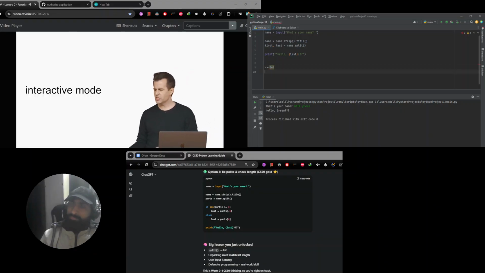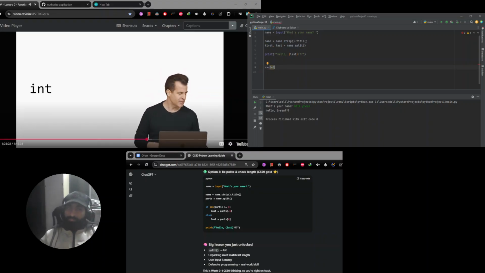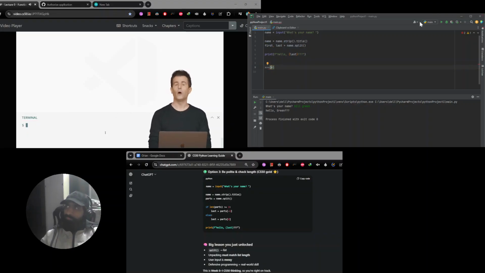But let's focus for a moment now, not just on that interactivity, but really on the fact that Python apparently supports integers and mathematics and some of those basic operations. And let's see if we can't make maybe our own little calculator. So let me go ahead and open up VS Code again, and I'm going to shrink down my terminal window, and I'm going to create a new file called calculator.py.